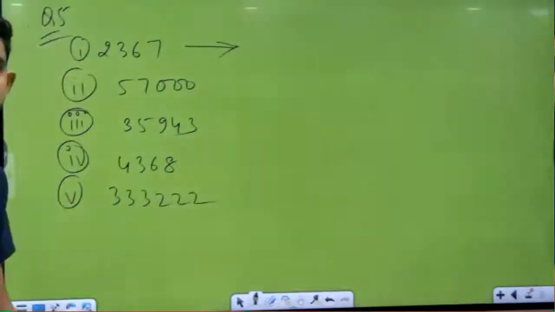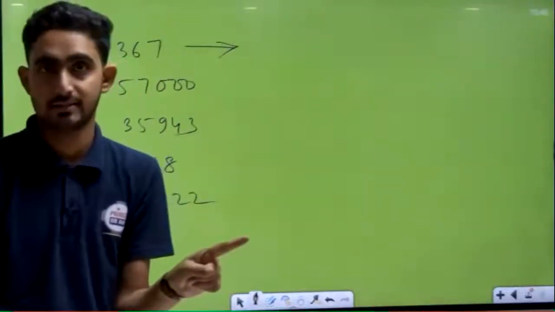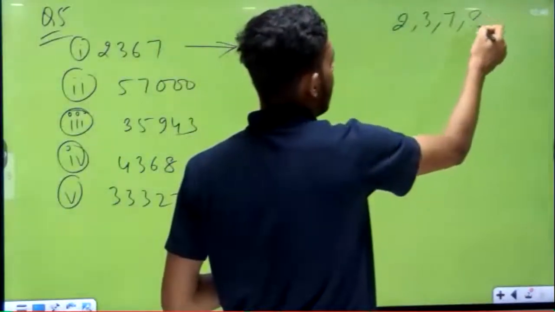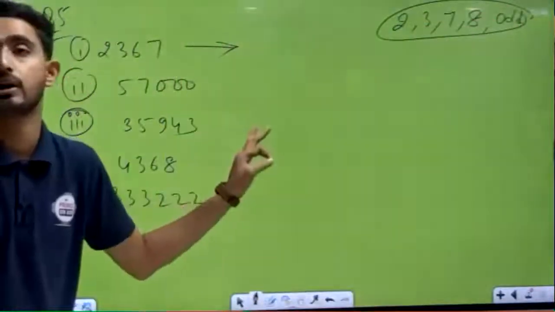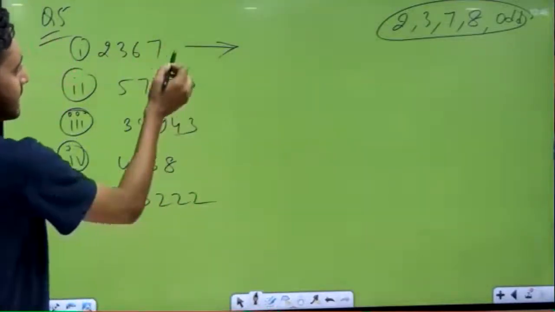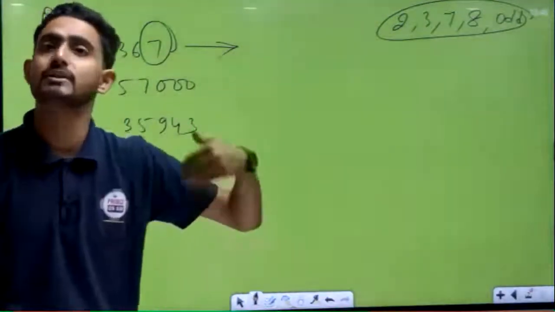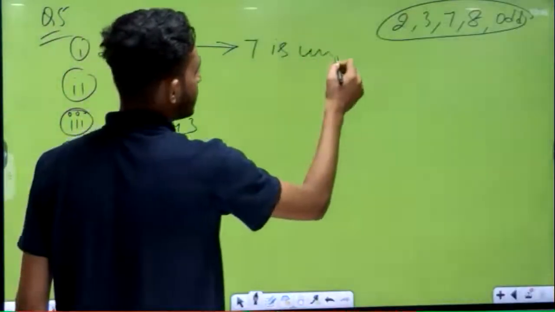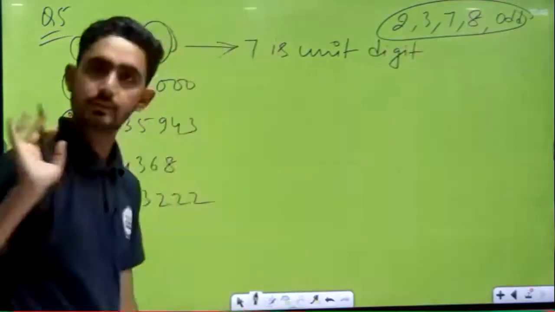So first of all, if you observe here, as you remember, the first property says if at last there are 2, 3, 7, 8 or an odd number of zeros, if these come last in the unit digit, then we can say this is not a perfect square. So let's see, 7 is there. Yes, we can say in this number the unit digit is 7. That's why this is not a perfect square. So how will we write it down? Like this way. 7 is the unit digit. This is the reason. 7 is the unit digit. You just have to write this. Okay.